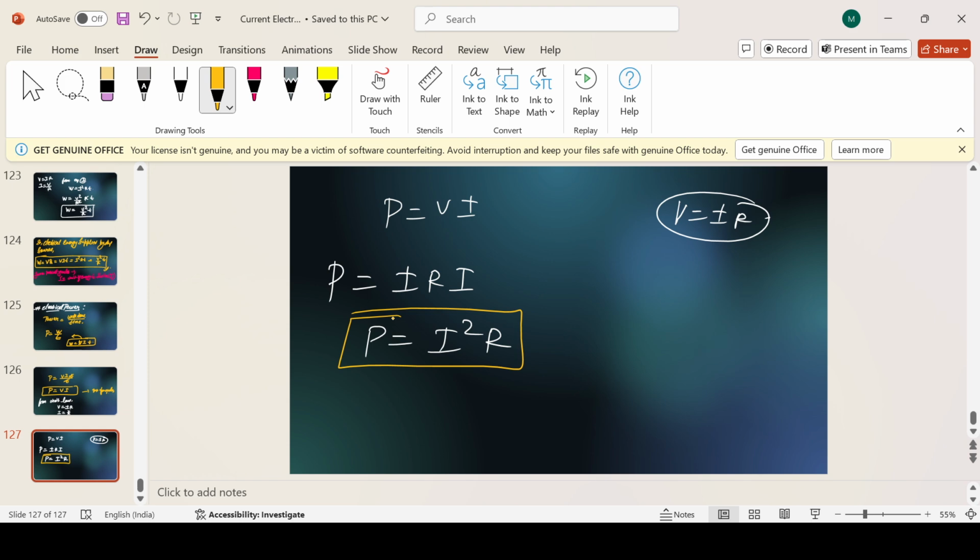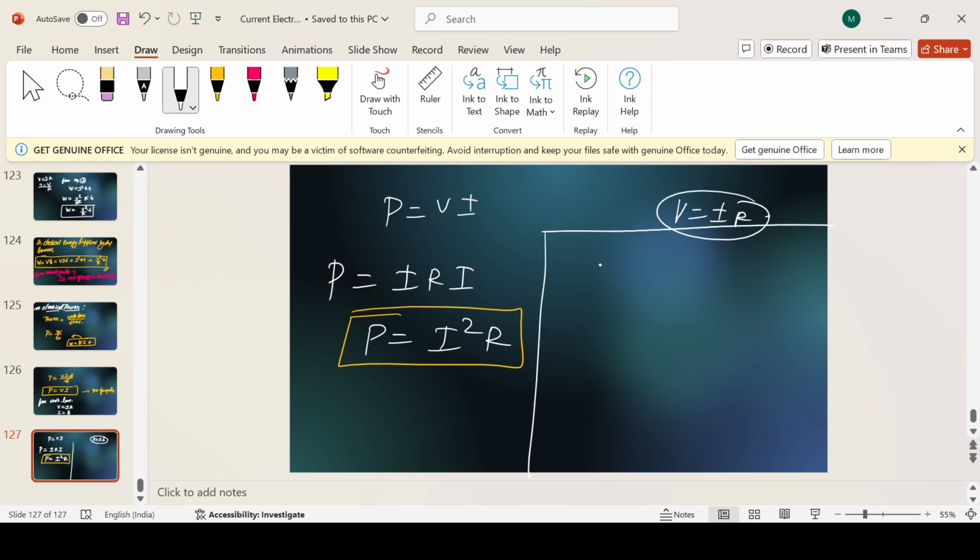Okay, now another one which we can have. When I equals V by R, then P equals VI. So instead of I it will be V by R. So P equals V square by R.